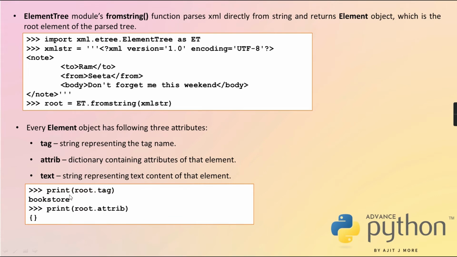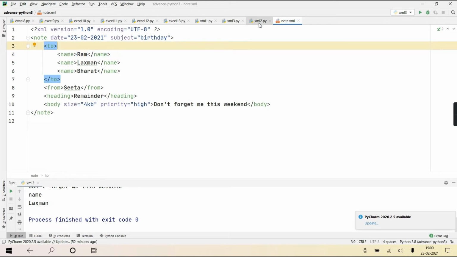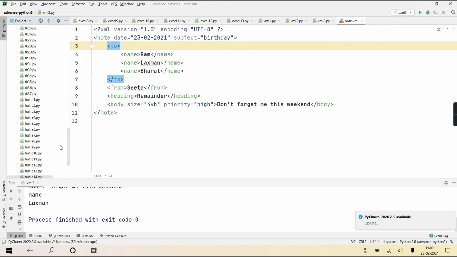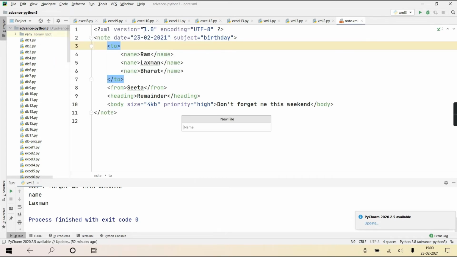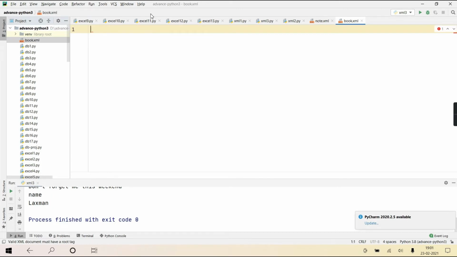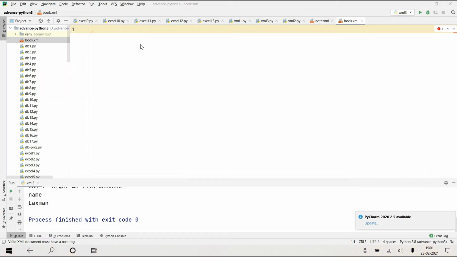Okay. So coming to this place, root dot tag if I write, and if I take that bookstore example. Now I gave you this demonstration with the reference of note, but we'll create that file as well. That XML file I'll also create for you people. Book.xml. We'll just copy it from our slides.